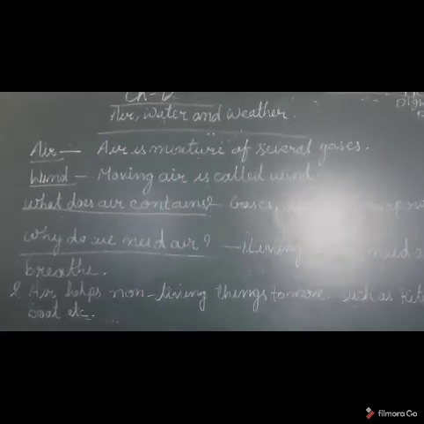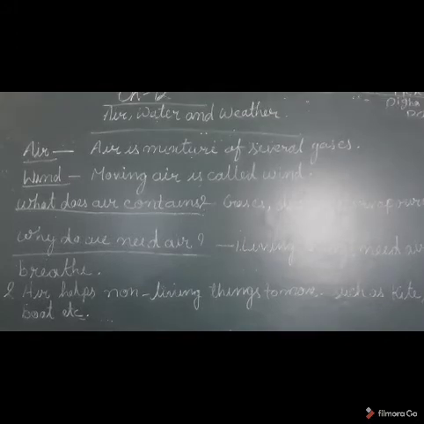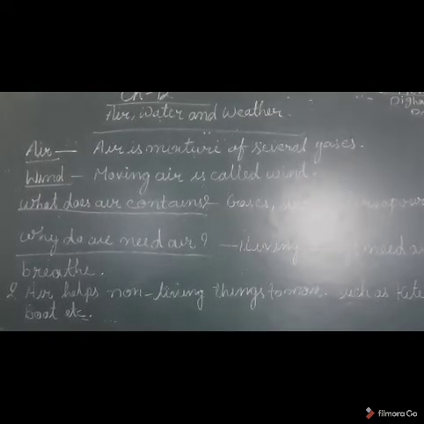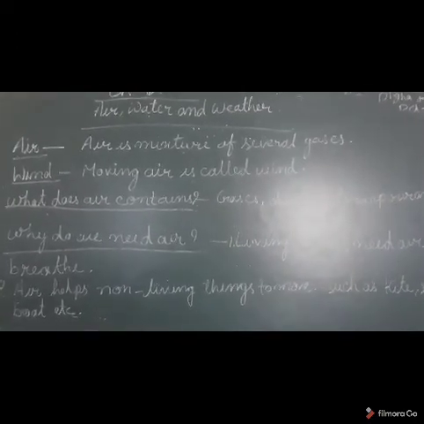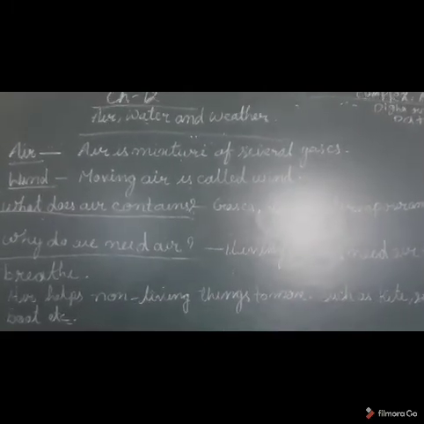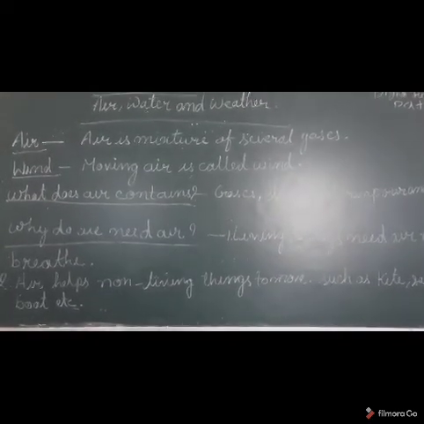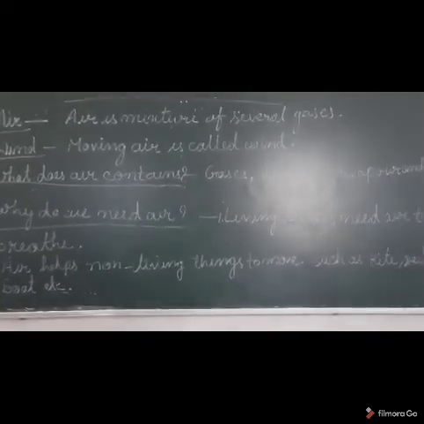Air also contains dust particles, germs, and smoke, with some amount of water. This water is known as water vapor, because we have learned in the previous chapter that the gaseous form of water is water vapor.